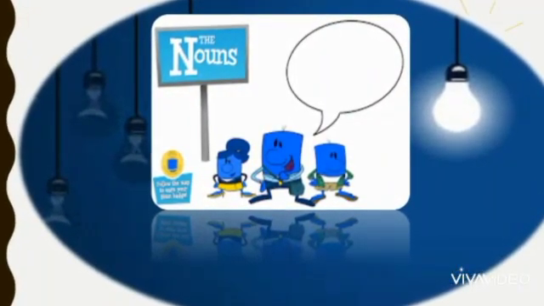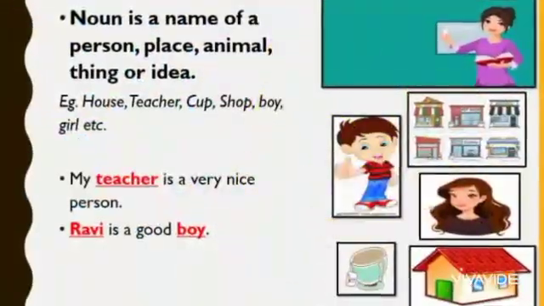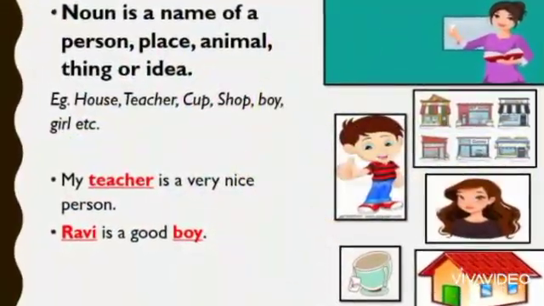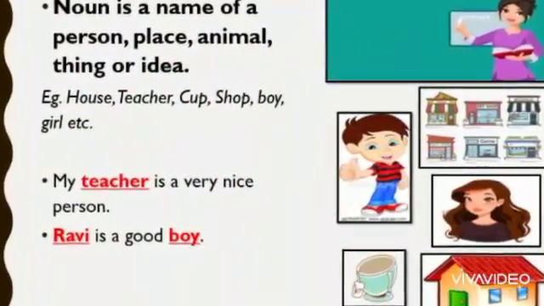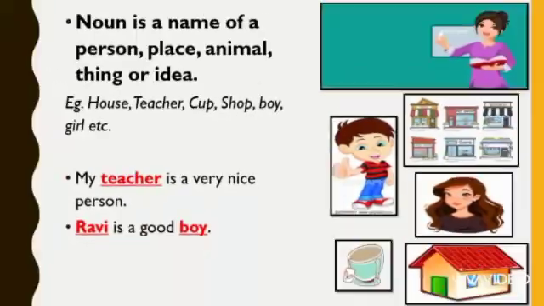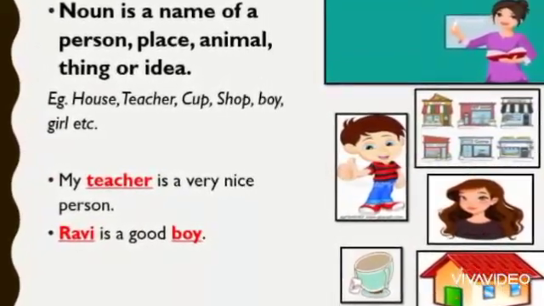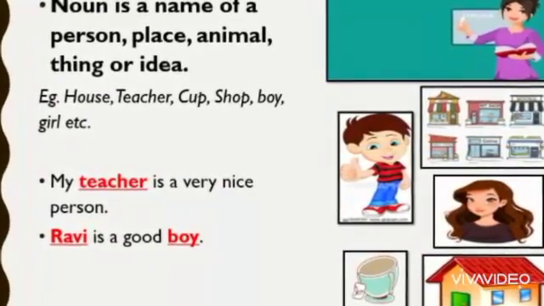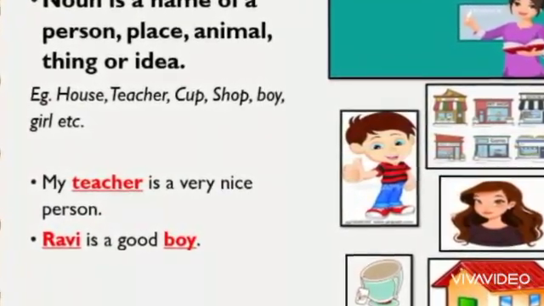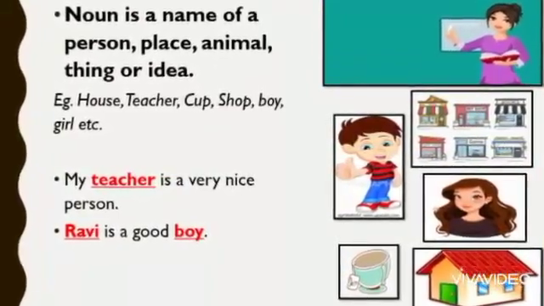First one, noun. What is noun? A noun is a word which is used as the name of a person, place, animal, thing or idea. Look at the example: house, teacher, cup, shop, boy, girl, etc. Now read the sentences.